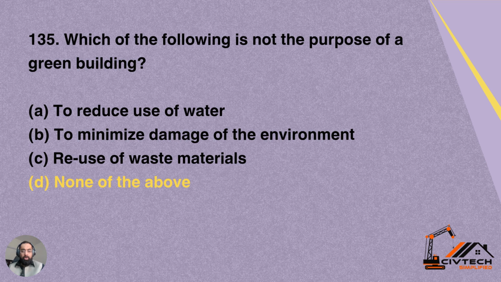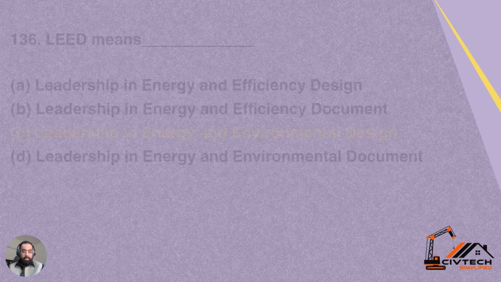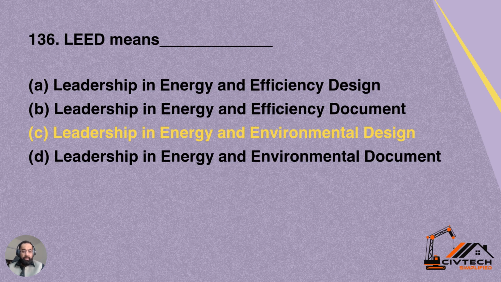Then we have question number 135. Which of the following is not the purpose of a green building? So what should not be the purpose of a green building? A, to reduce use of water, B, to minimize damage of environment. C, reuse of waste material. Option D, none of the above. So all these should be the purpose of the green building. So none of the above is the correct answer. Option D is correct for this question. For a green building, that should reduce the water, minimize the damage of environment, and reuse the waste material.